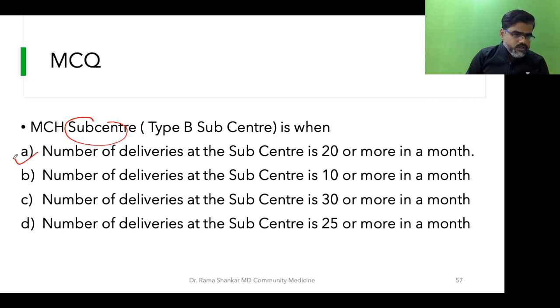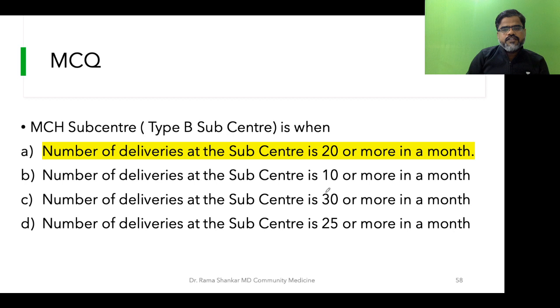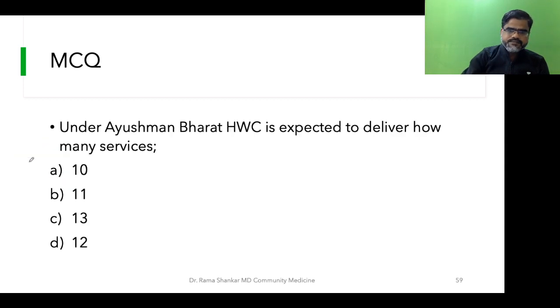Venkat Nikhil is also saying A with a question mark. Any other students? Mehbul is saying number of deliveries is 25. Okay. Bala Murugan is saying C, 30. Okay. Subham Gupta, A. So we have multiple answers. Students, number of deliveries at subcenter is 20 or more in a month. We'll just take this criteria, 20. So just take any subcenter where the delivery load is 20 or more. We'll go with A.